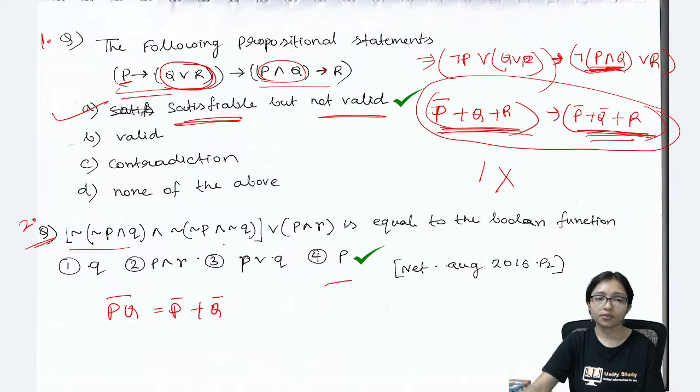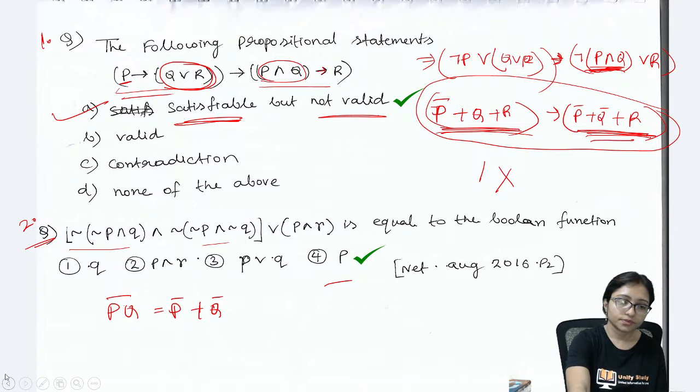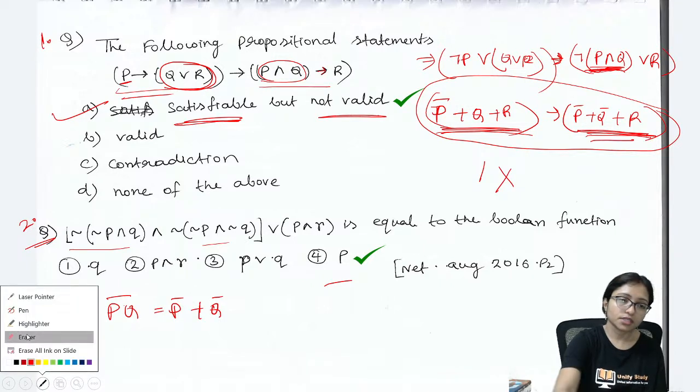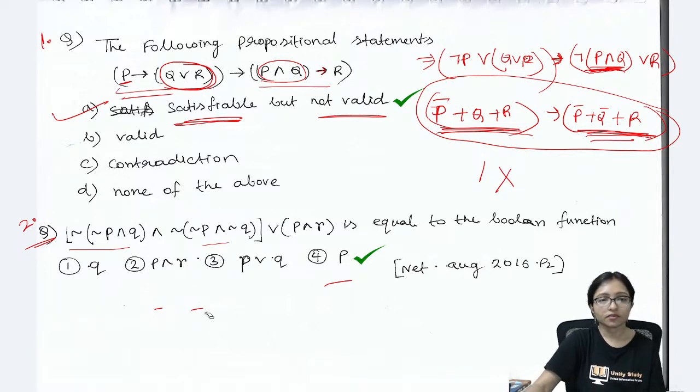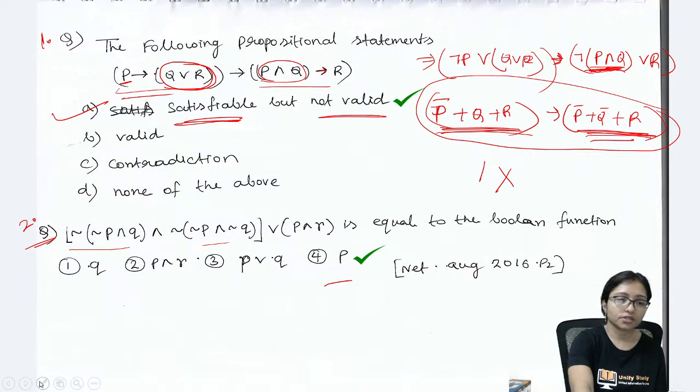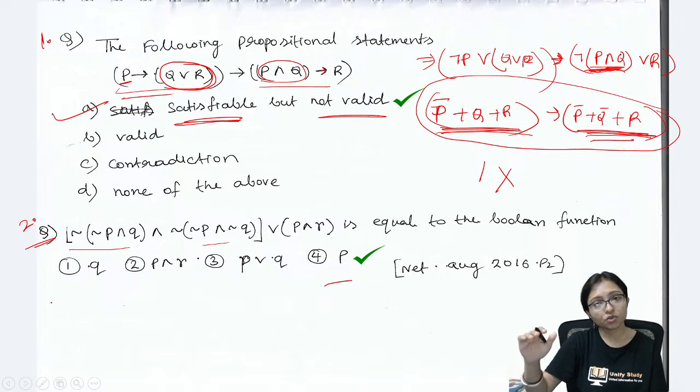Now whenever you are solving this one, try to solve this expression. Easily you can solve it. Here you can always try to change it into Boolean algebra format, that will be easy for you. This is P dot Q, and after that there was a bar, a whole bar.